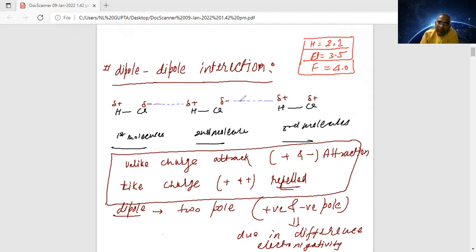But this force of attraction is between the molecules. Yes or no? Between the first molecule and second molecule, then second molecule and third molecule. Yes. So these bonds are between the molecules, and there a dipole is there. So we will name it: dipole, complete name I am writing, dipole intermolecular force of attraction, dipole intermolecular force of attraction.